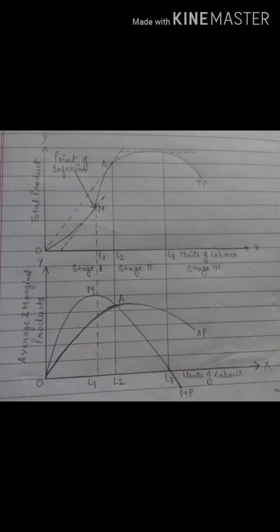Now the second stage. The second stage is the diminishing stage, that means my TP is increasing but at a diminishing rate. Now the third stage is negative return. Negative return means now my TP is falling down. So when my TP is falling down, what happened? My MP goes negative. So this is what we have seen, 3 stages in the diagram. Later on we will study how to write the 3 stages or what actually the 3 stages are. Right now you understand in the graph what actually the state is. I will explain all the stages in the later part.